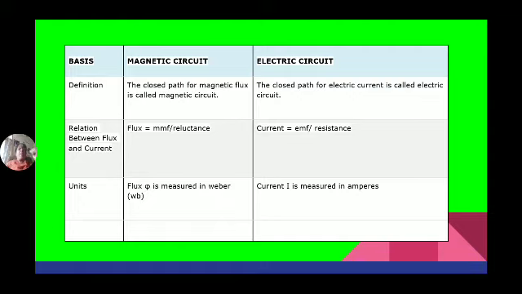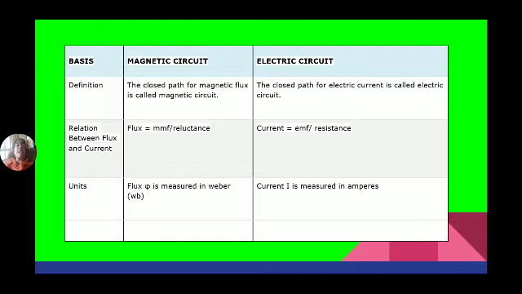The closed path of magnetic flux is called a magnetic circuit. The closed path in which flux passes is known as a magnetic circuit, and the closed path in which electric current passes is known as an electric circuit. The magnetic flux is equal to MMF by reluctance, whereas current is equal to EMF by resistance. MMF means magnetomotive force, the force which motivates flux to pass through a circuit. EMF means electromotive force, the force which motivates current to pass through the circuit.